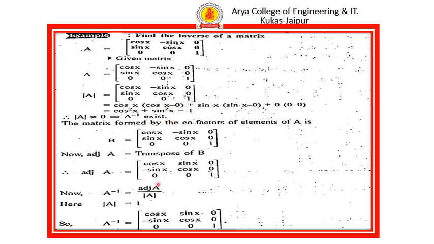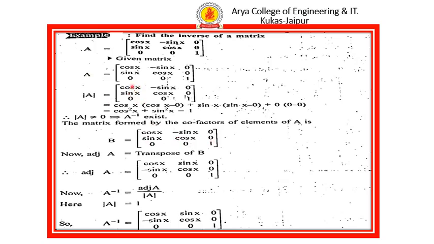For the next procedure, we have to calculate the adjoint of A, and adjoint A is the transpose of the cofactor matrix. So we calculate the cofactor matrix for the elements of A, and we find B, the cofactor matrix. For the cofactor matrix, we take the signs positive, negative, positive, negative, alternately.